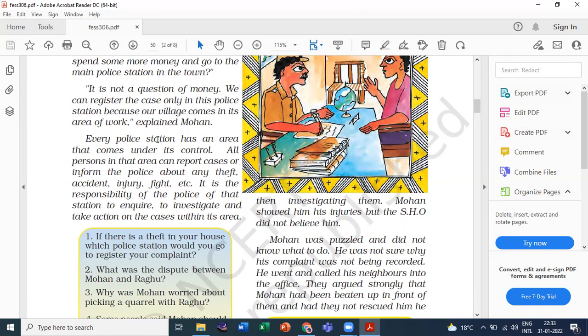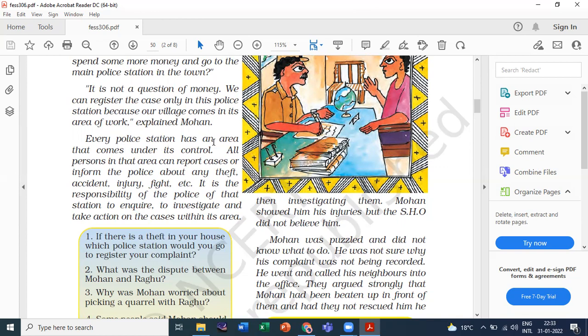So if we get the question, can we go to any police station and report cases, the answer is no, we can't go to any police station to report cases. And the next question is why? Because every police station has an area. Here is your answer.